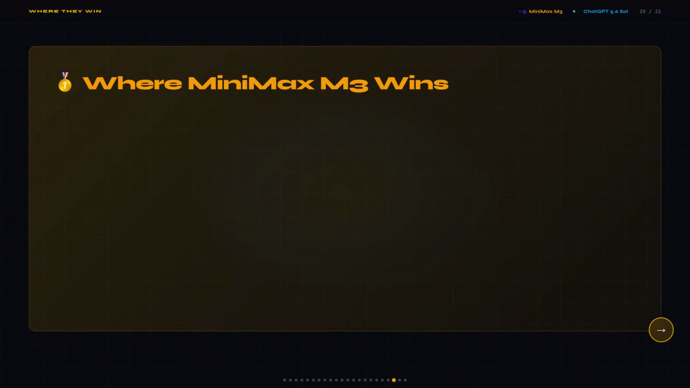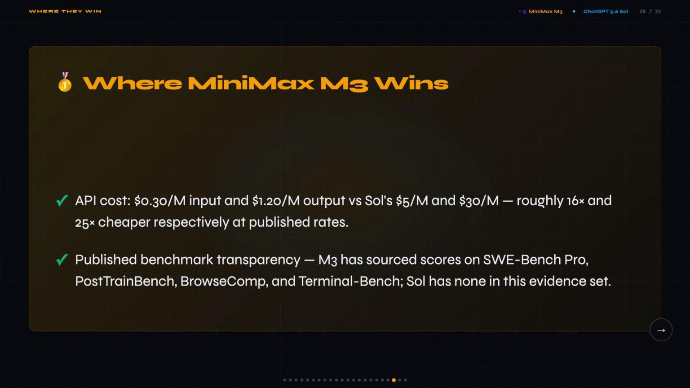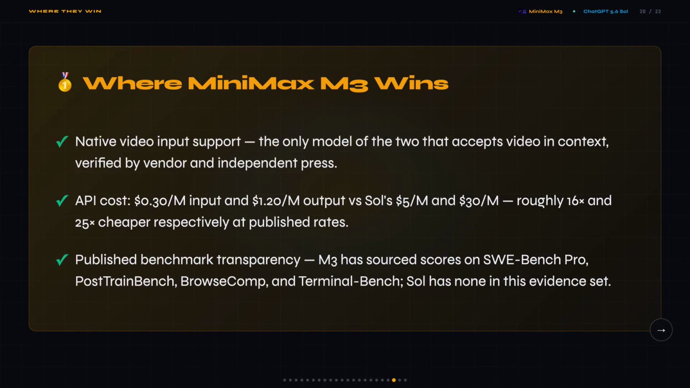So here's where MiniMax M3 clearly wins. It's the only model of the two with native video input, full stop. API costs are dramatically lower at 30 cents per million input and $1.20 per million output versus Sol's $5.30. It's open weight, so local deployment is actually on the table, and it has way more published benchmark transparency than Sol does right now.